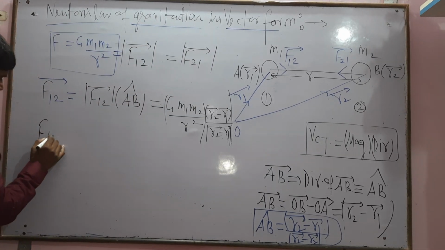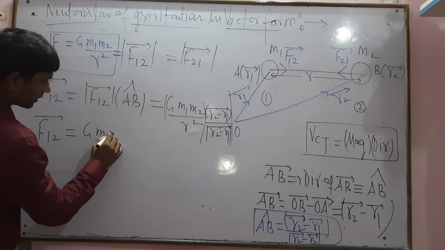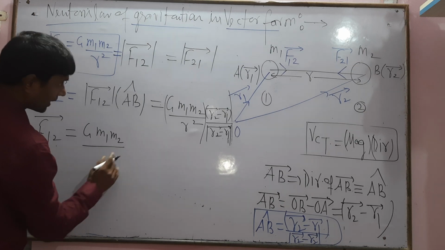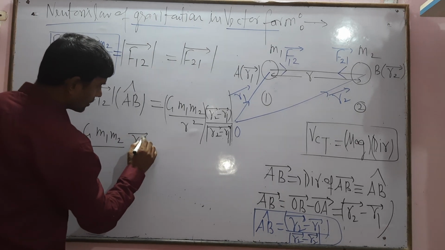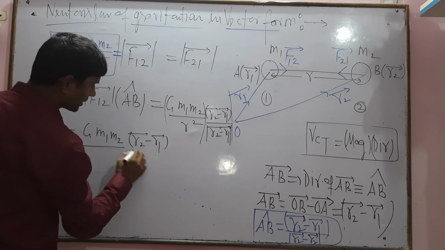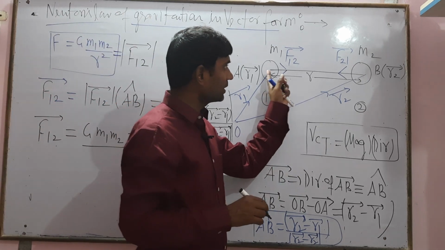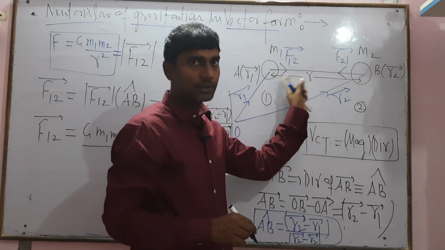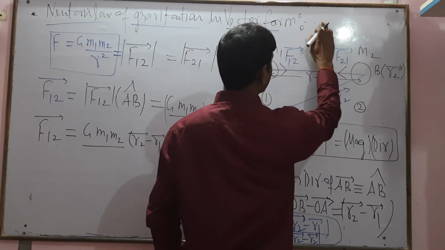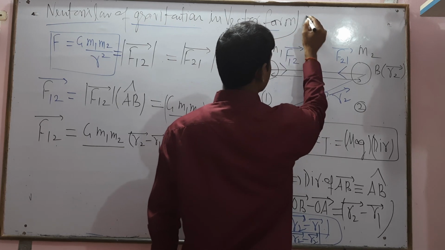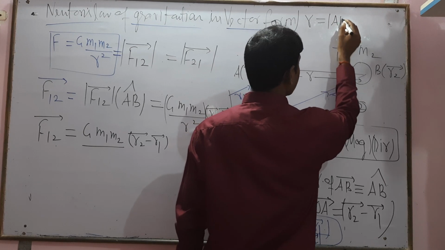So the force on 1 due to 2 in vector form equals G m1 m2 divided by R square, times R2 vector minus R1 vector divided by R. R is the distance between A and B. R means the magnitude of AB vector.